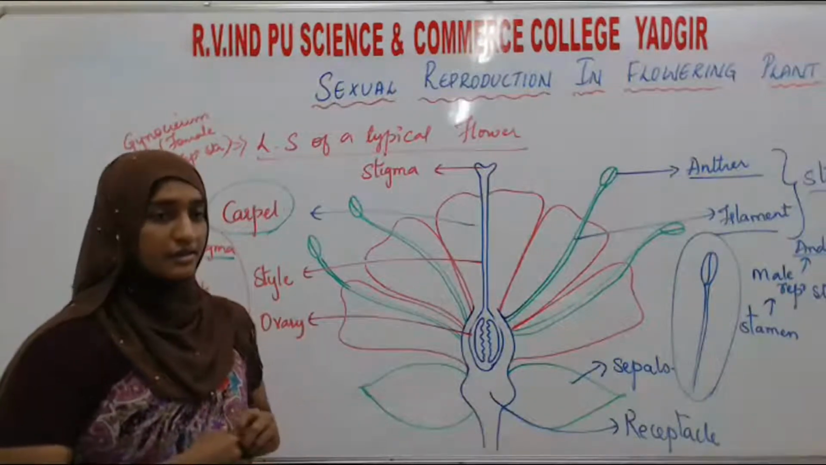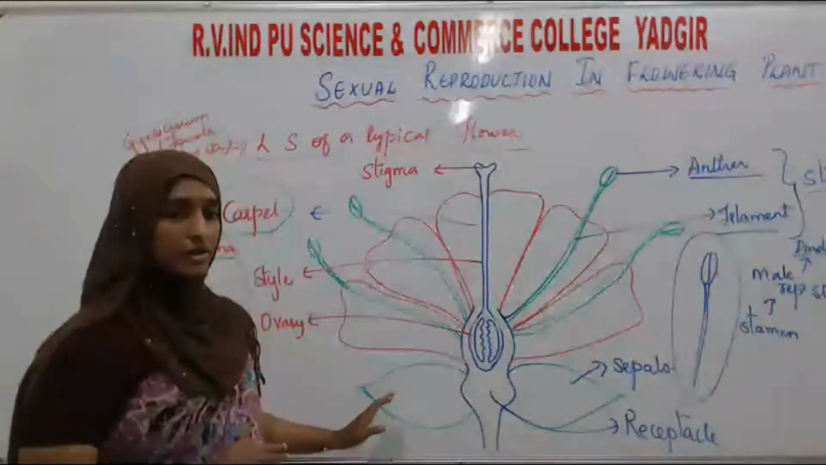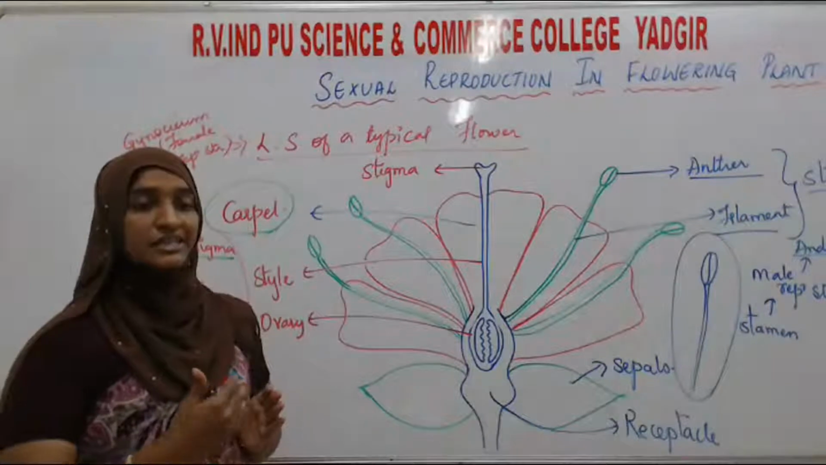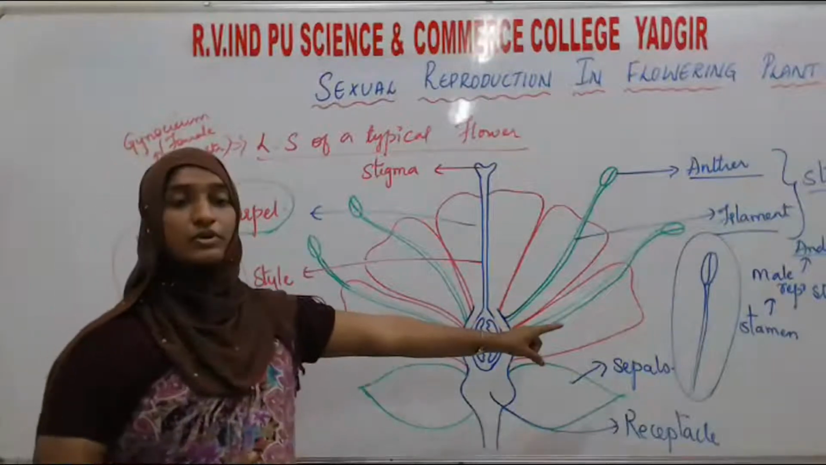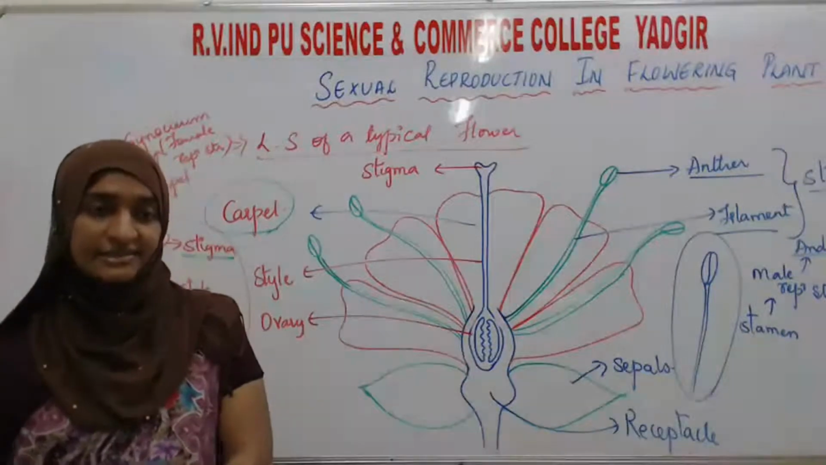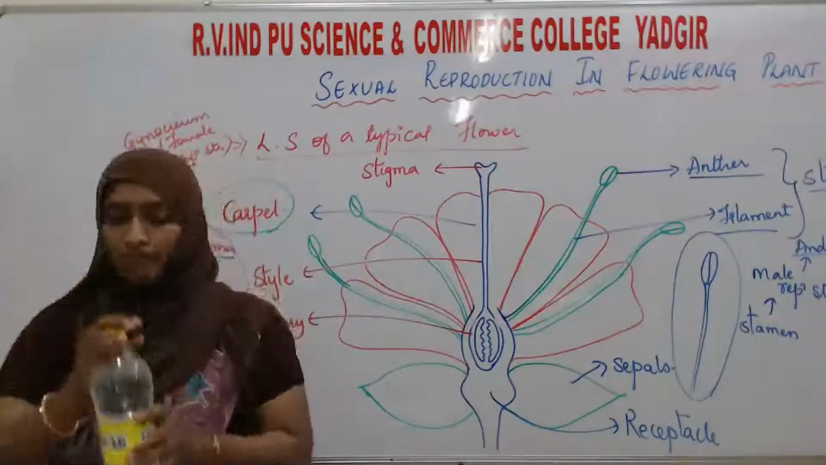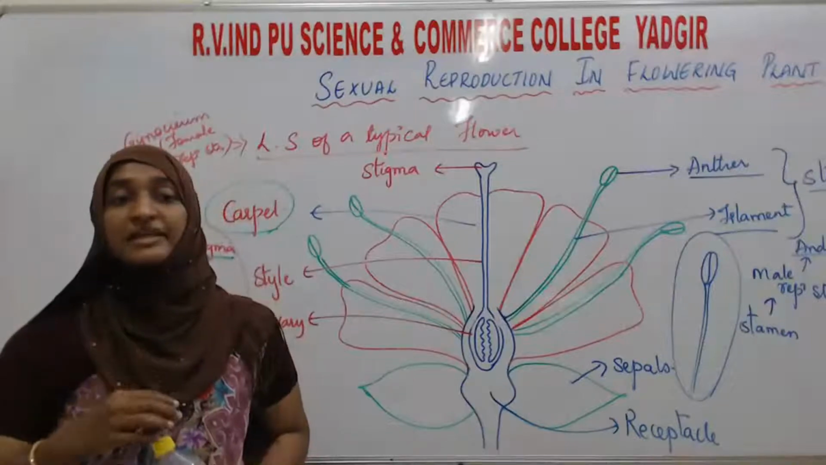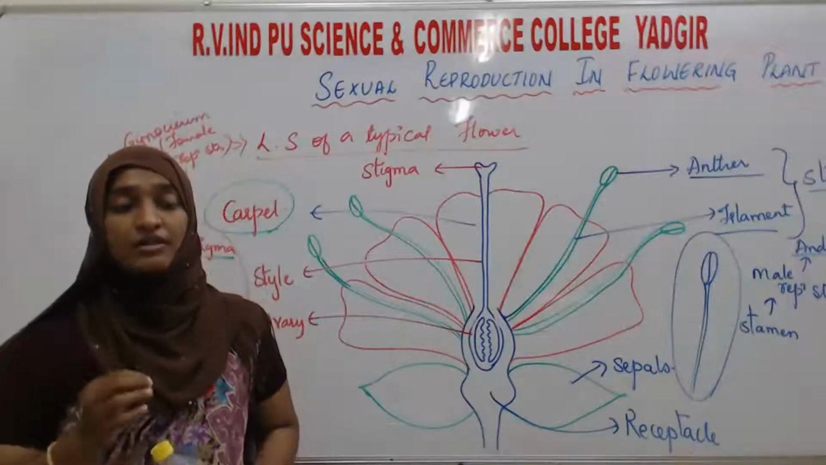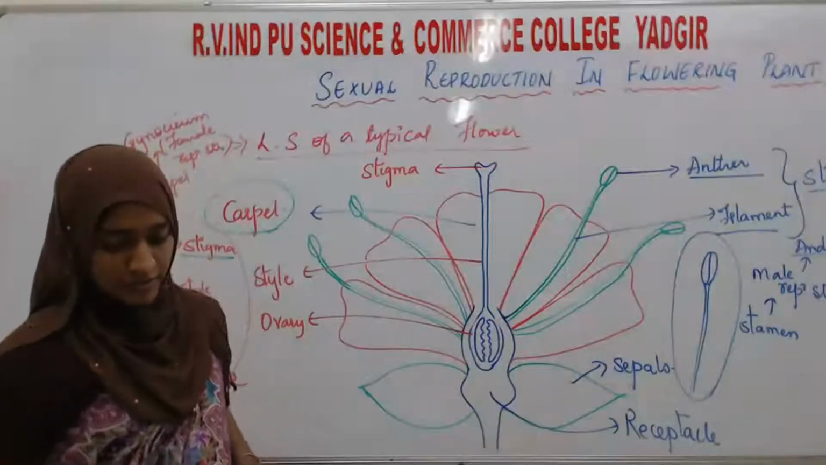I think you have come to know the detailed structure of this particular flower. Next, first we will study about the stamen. What are the parts? How is it located? How is a male gamete going to form? What is the male gamete in the flowering plants? That is the pollen grain. So let's see.